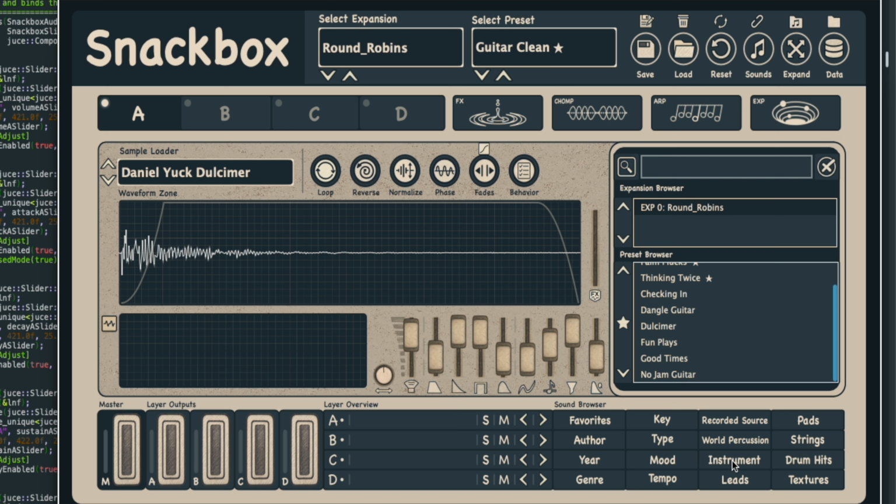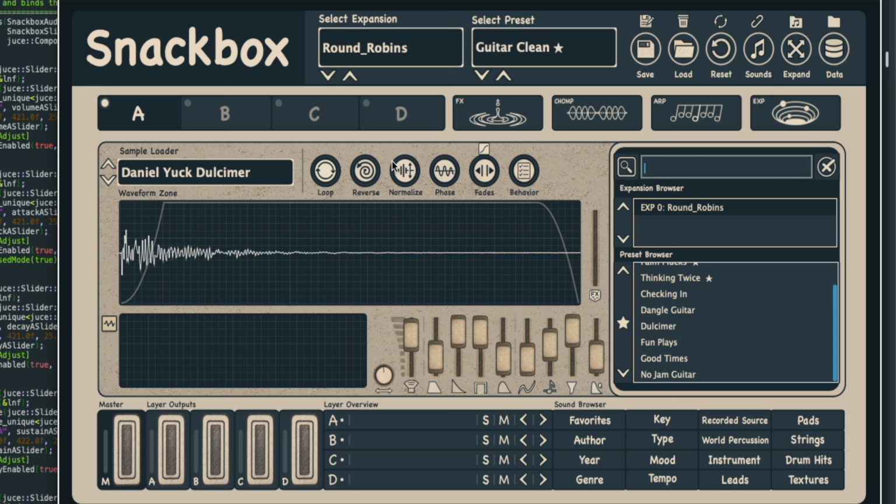We should be able to click right here and an instrument list will pop up, which will allow us to select like certain types of guitars, and you get the idea. And then those are going to be filtered out, and presets with that specific sound are going to pop up, helping us find specific sounds that we are looking for. That's the idea behind it.